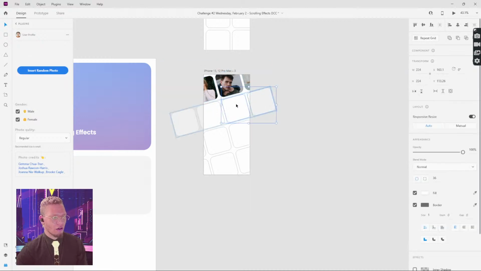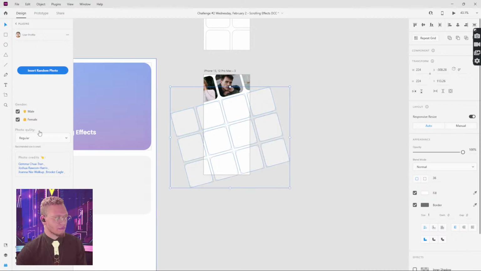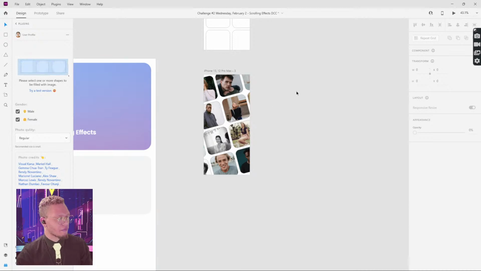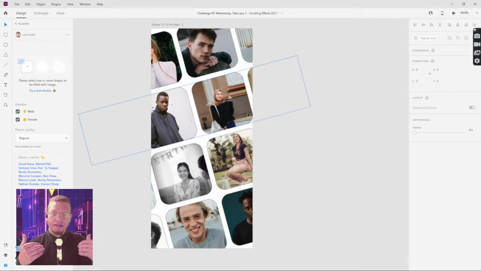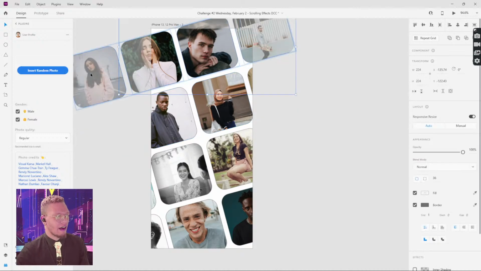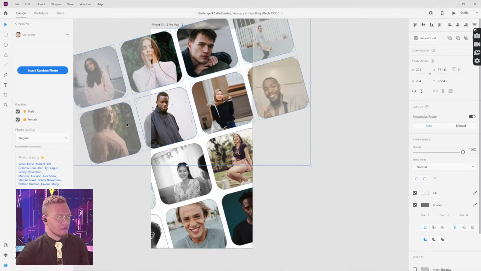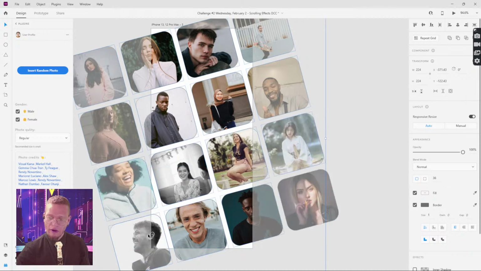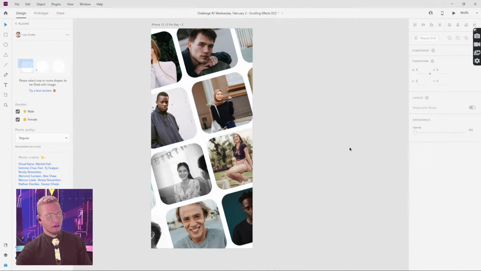I'm just gonna do that for all of my squares here, holding Control and Shift to select all my squares. Insert random photo. And there we go. So I have all of my photos dropped in here. I really didn't have to leave XD. It's pretty straightforward. And what I'm doing here is I'm selecting all of my photo assets, turning off the border because we no longer need those.